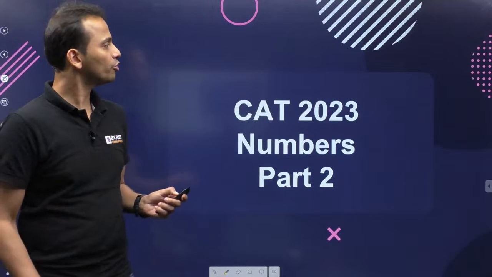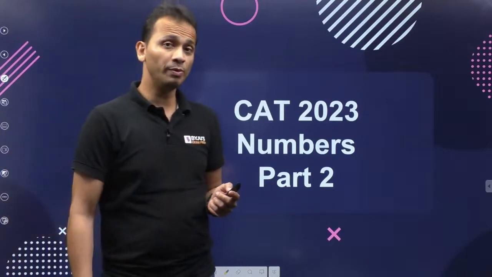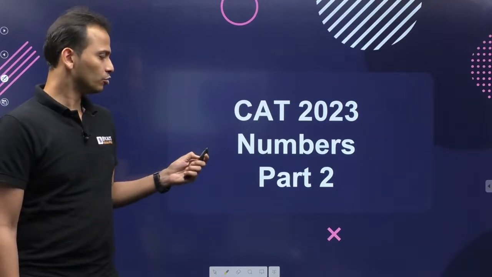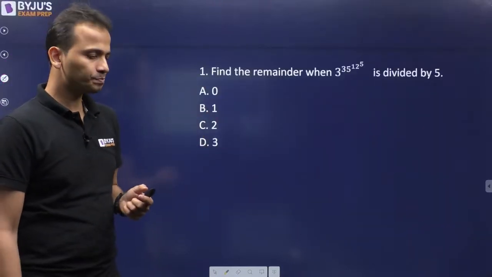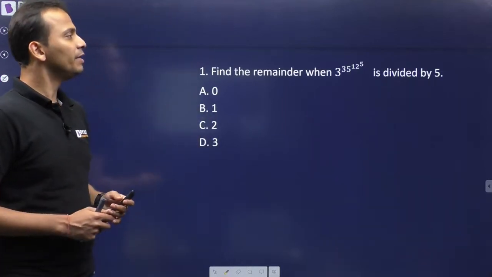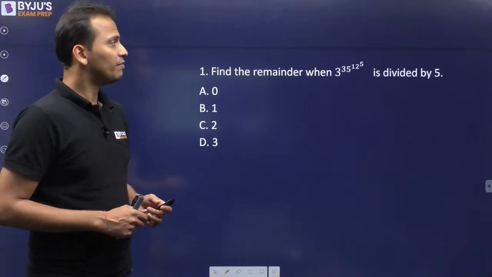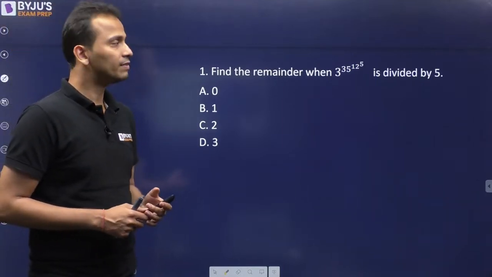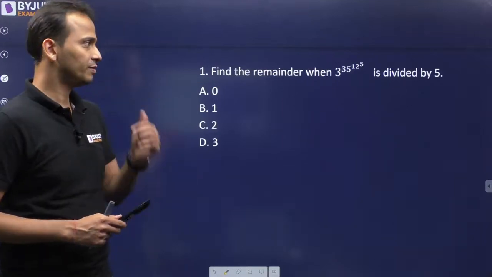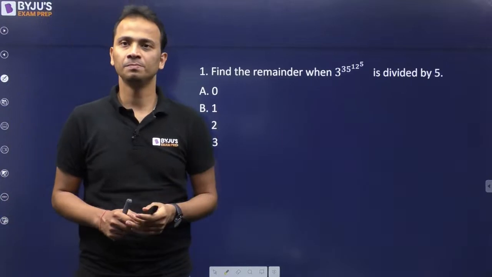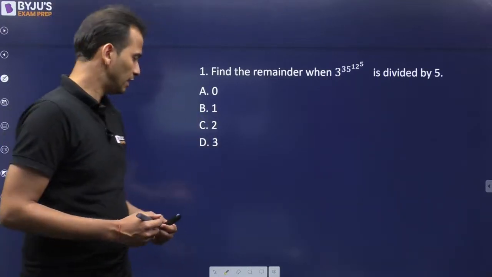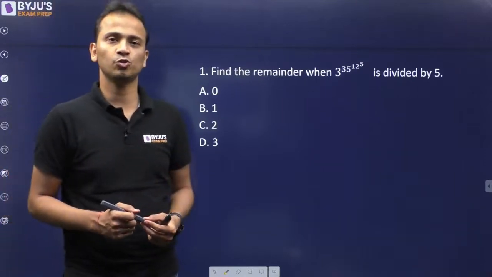The first question will be on your screen in a few moments. All of you grab your pen and one sheet of paper. So here is the first question on your screen now. The question is based on remainders. Find the remainder when 3 raised to the power 35 raised to the power 12 raised to the power 5 is divided by 5. So understand this question properly and then give me an answer for this one.